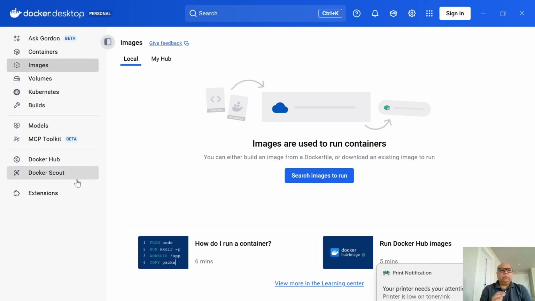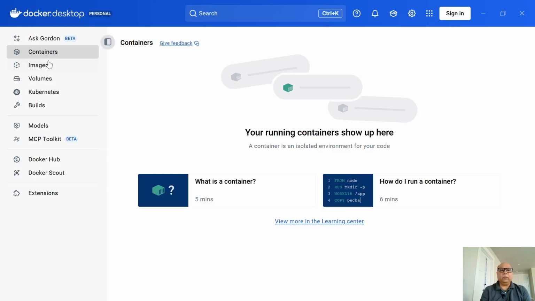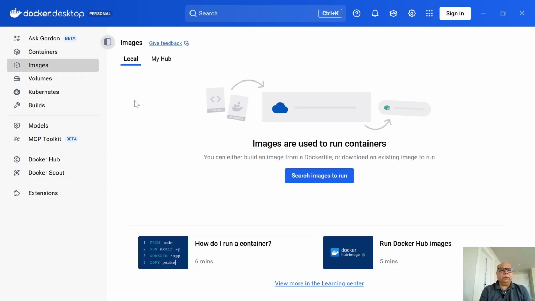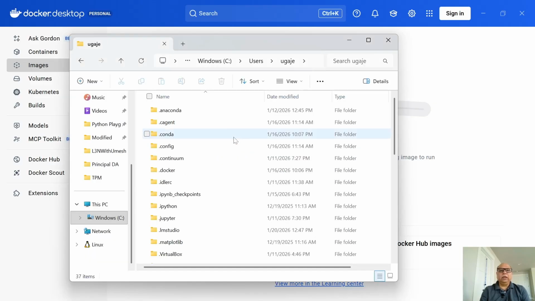Now that we have our Docker set up, there are two sections here which are important. One is called containers, where we will create our N8N container, and we will pull the image from Docker, or from someplace, to get the N8N image here. But before we do that, I would like to create a folder.